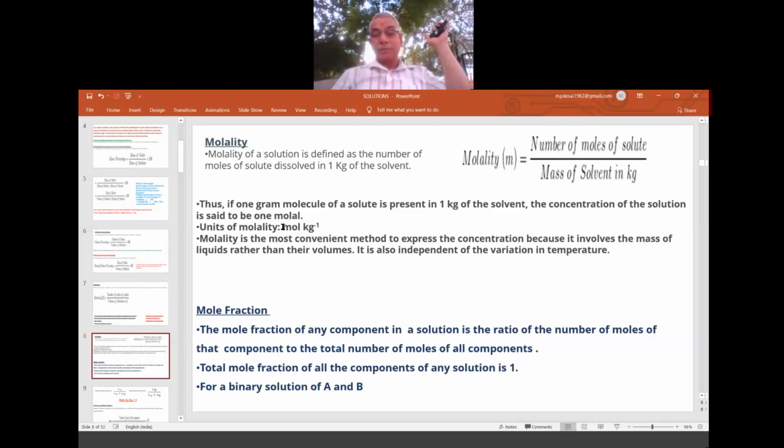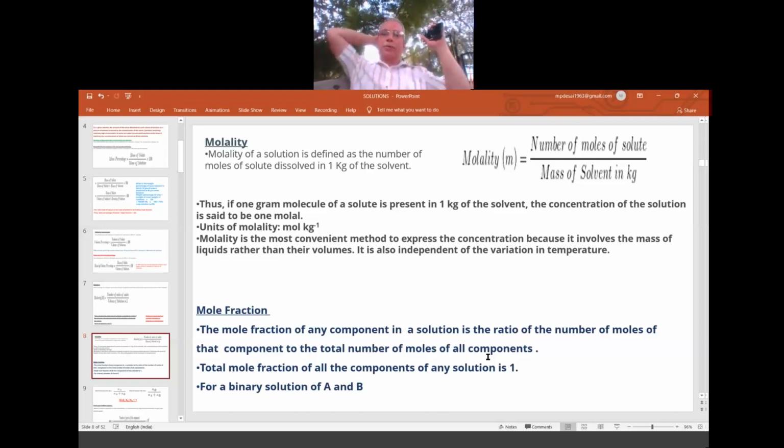Now mole fraction. So it is a fraction of a mole. The mole fraction of any component in a solution is the ratio of the number of moles of that component to the total number of moles of all components. If I am having a solution of A, B, C components, then what is the mole fraction of A? Mole fraction of A equals number of moles of A by total number of moles of A and B and C.